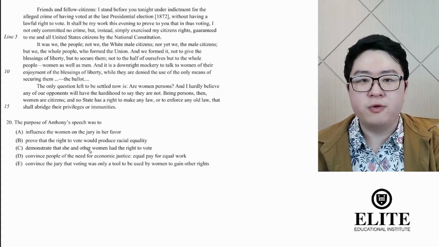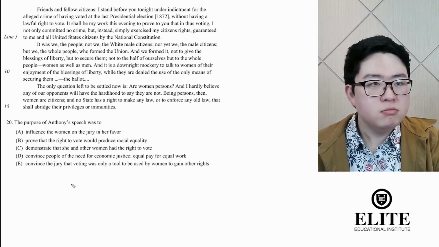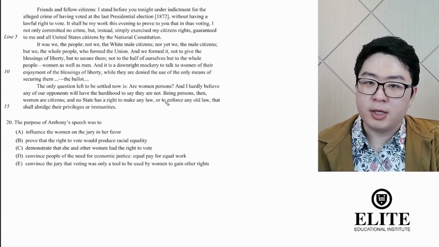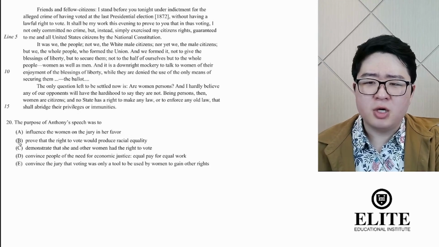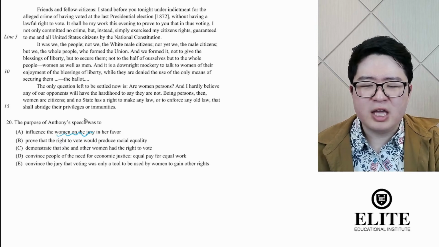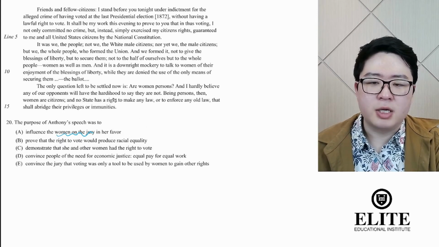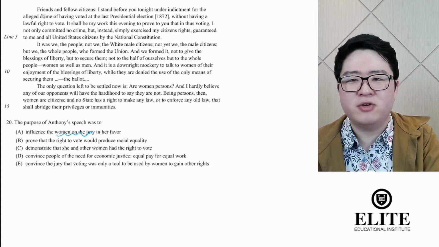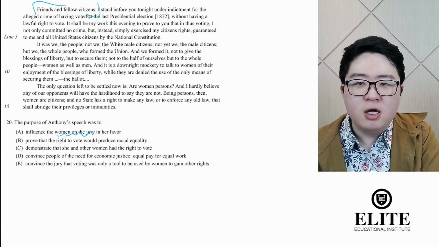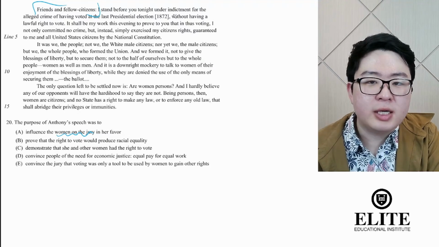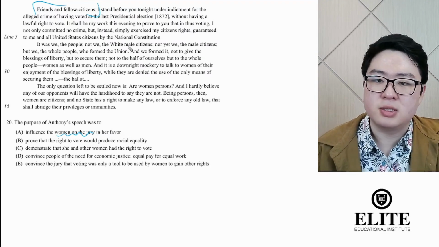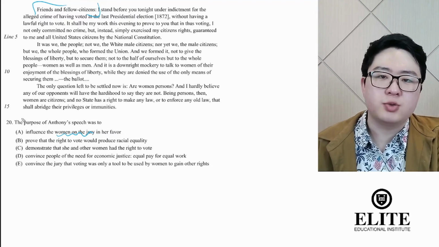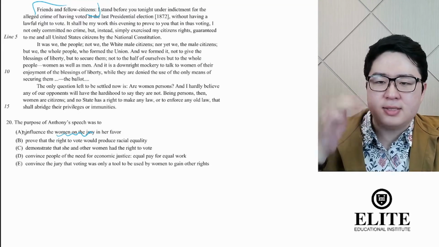Well, do we know if there's women on the jury? There could be. Probably not here in 1872 or 1873, right? And we don't really know the composition of the jury, so you should immediately be iffy about answer choice A to begin with. And would she want to influence just women? No, of course she's trying to influence everybody. She doesn't say, women of the jury, I stand before you tonight. She says, friends and fellow citizens. She's talking to everybody, so specifically singling out women here in answer choice A doesn't quite make sense.